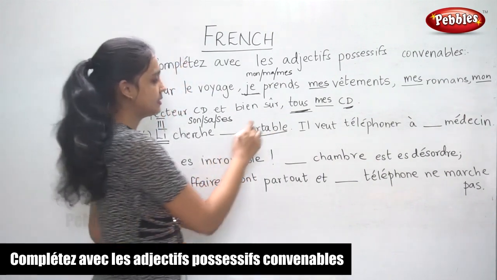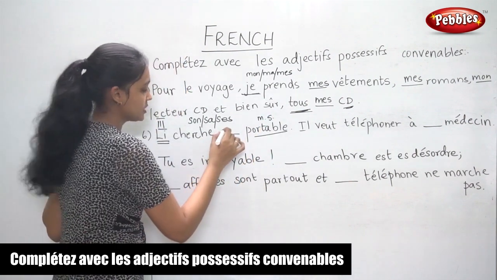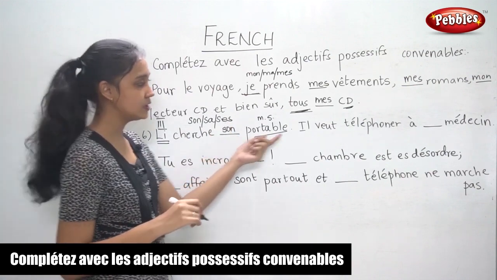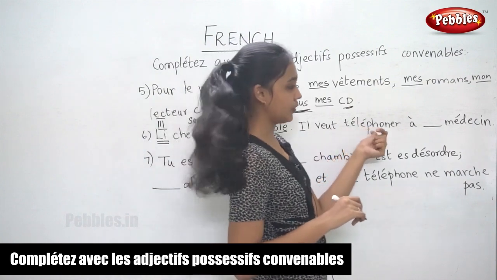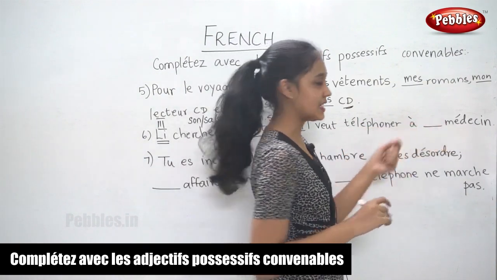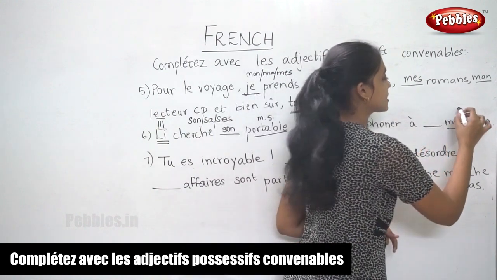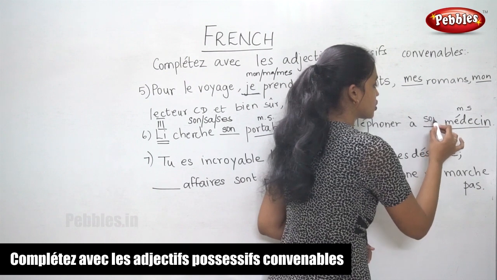It is in the masculine singular form. So we use son. Son portable. "Il veut téléphoner à dash médecin." So the médecin, this is also in the masculine singular form. So again we use son.